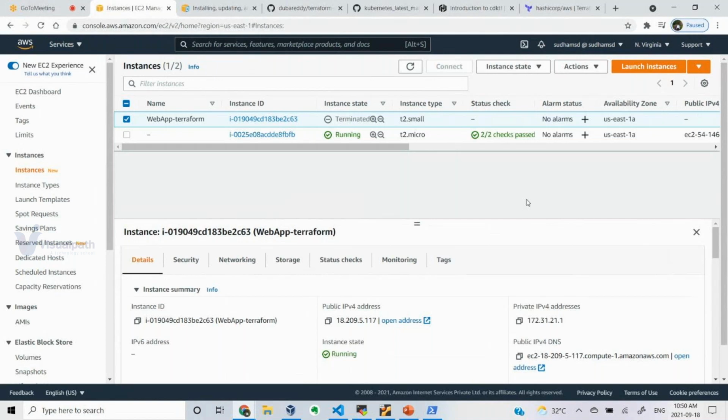So why not Python or any other language? Because it is complex for a person to write in a programming language. He has to know the language, understand how to use a specific module, and how to write functions and methods to spin up the infrastructure, rather than using a declarative language. That is a major difference. A person who is comfortable can go with a declarative language. A person who is confident in programming can go with automation through programming.